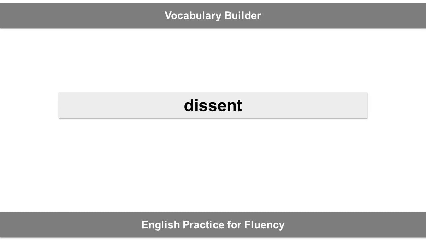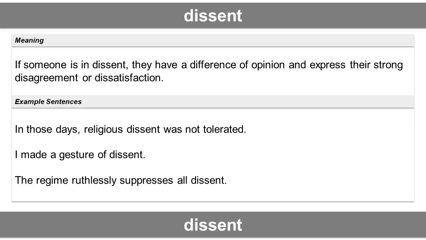The vocabulary word is dissent. Meaning of the word. If someone is in dissent, they have a difference of opinion, and express their strong disagreement, or dissatisfaction. Example sentences. In those days, religious dissent was not tolerated. I made a gesture of dissent. The regime ruthlessly suppresses all dissent.